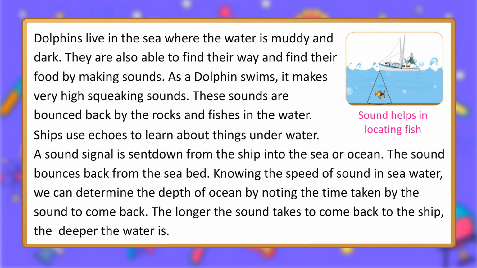Ships use echoes to learn about things underwater. A sound signal is sent down from the ship into the sea or ocean. The sound bounces back from the seabed. Knowing the speed of sound in sea water, we can determine the depth of ocean by noting the time taken by the sound to come back. The longer the sound takes to come back to the ship, the deeper the water is.